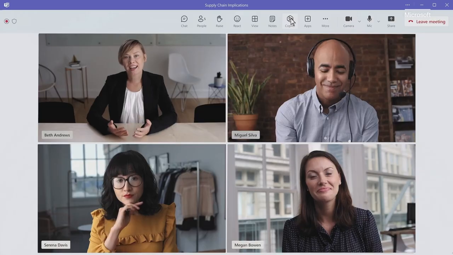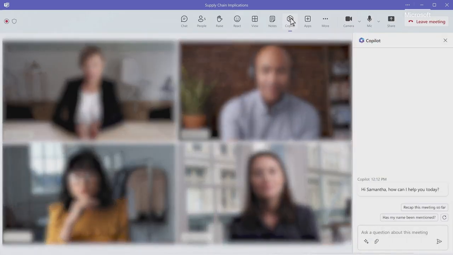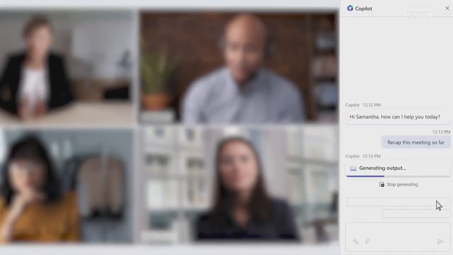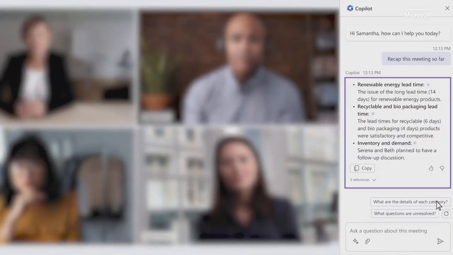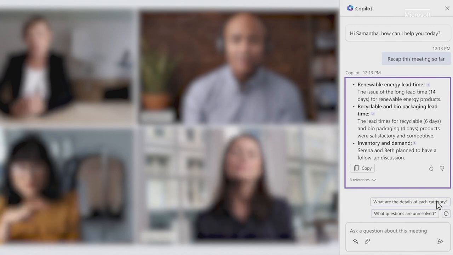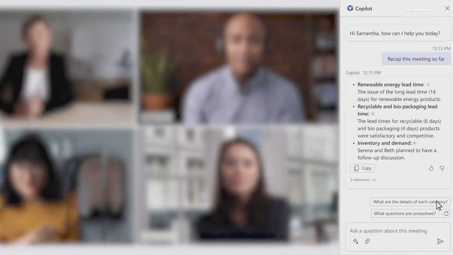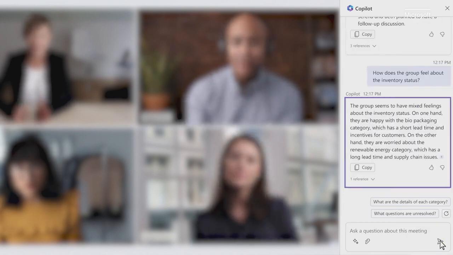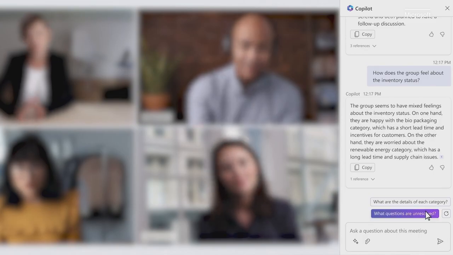So that was pretty cool, but the real magic of Copilot happens during a live meeting. Here, you're in a meeting with your team. You can ask Copilot to summarize what's happened so far. You can see who said what points were made. Copilot is really capturing the spirit of the discussion. And as the meeting progresses, you can check on where people stand. You can even ask Copilot what questions are unresolved.